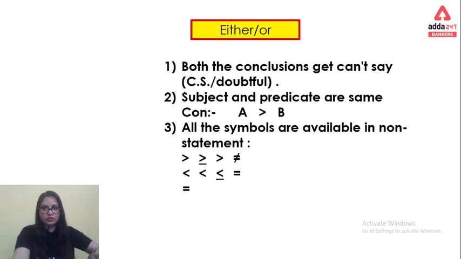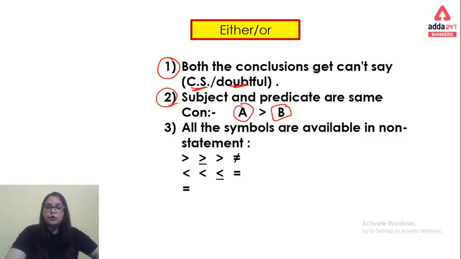What is the either or concept? You have to firstly check any two conclusions which are doubtful, which are can't say. Secondly, we check that the subject and predicate of both the conclusions must be the same. The first element is the subject and the second is the predicate of the conclusion.